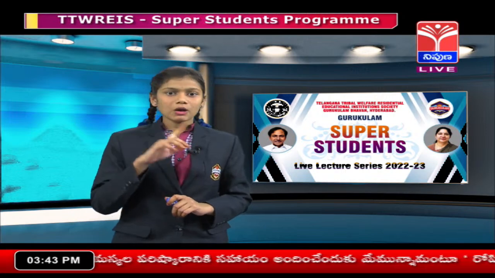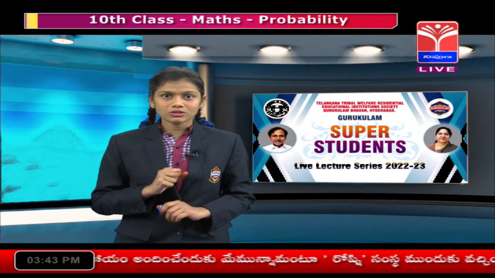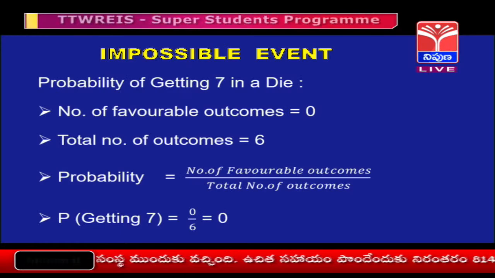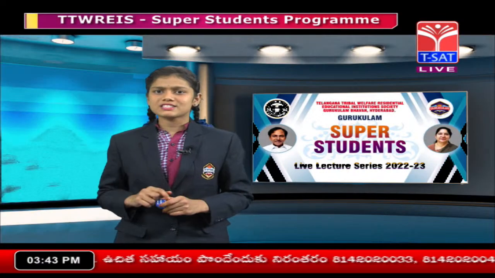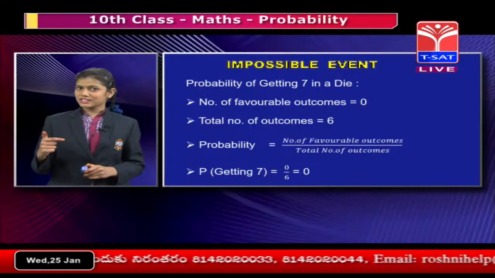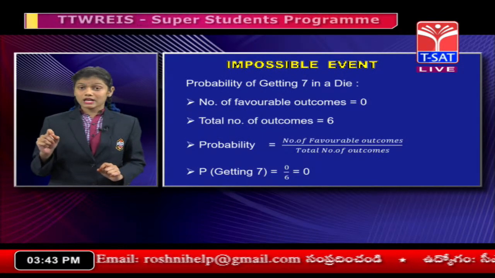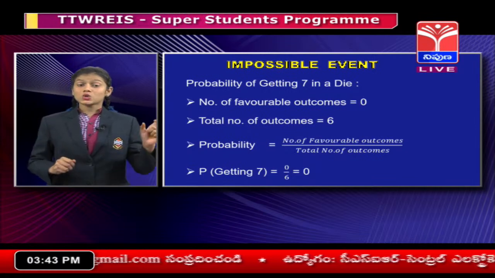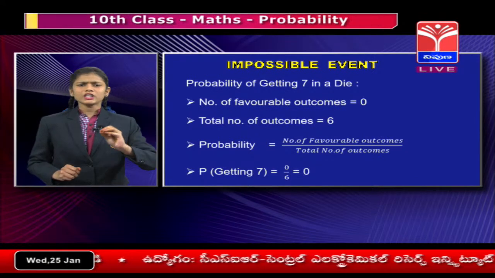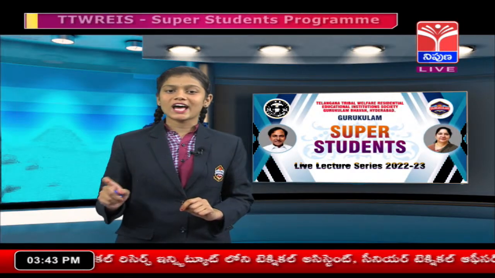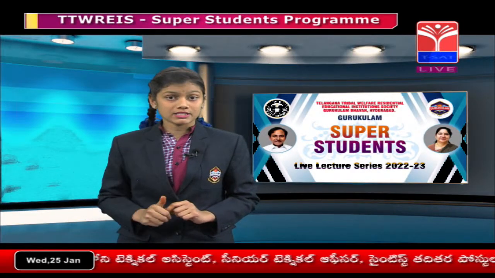So the favorable outcomes are 0 and the total outcomes on this die are 6. According to our probability formula, it is 0 by 6. We already know 0 by something is equal to 0. Understand this concept properly: if the probability of an event is equal to 0, then it is known as an impossible event.